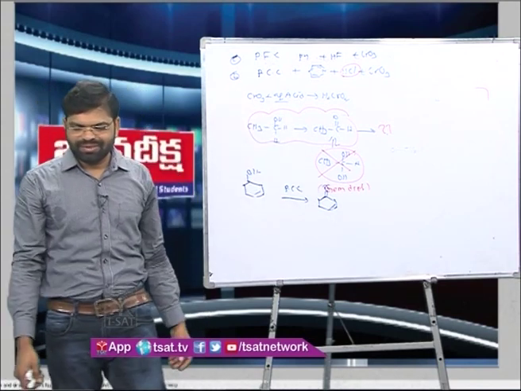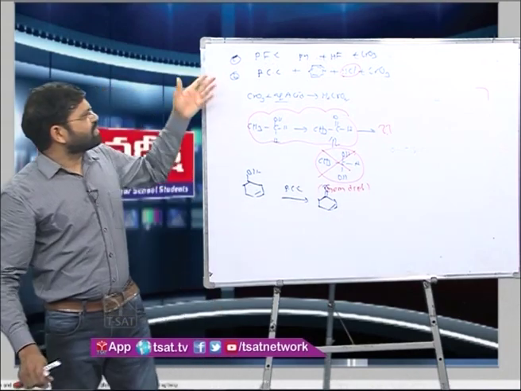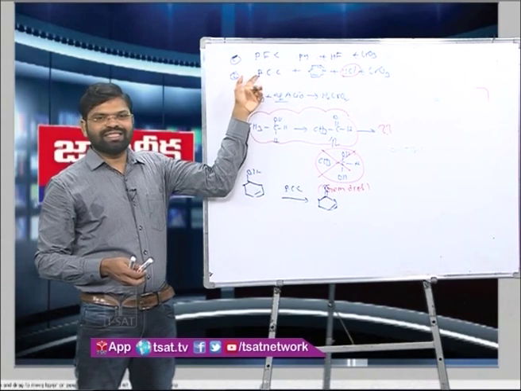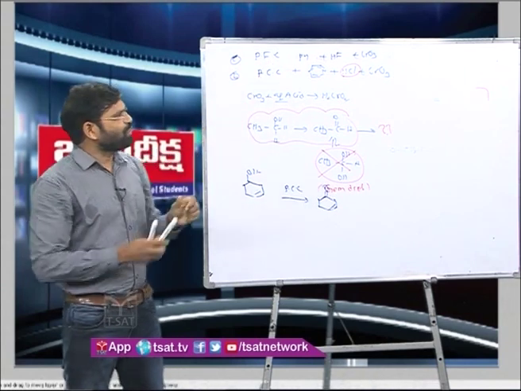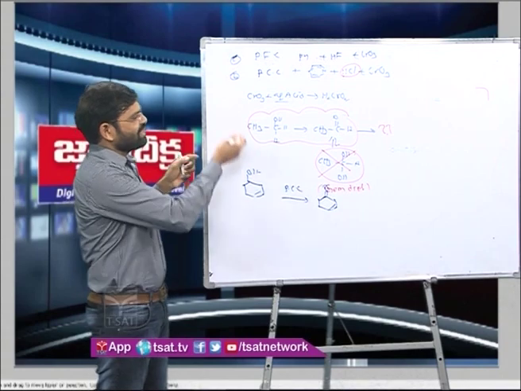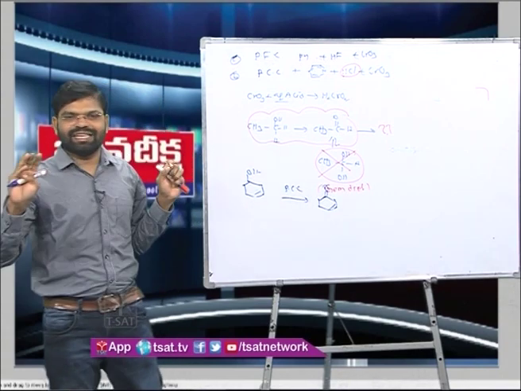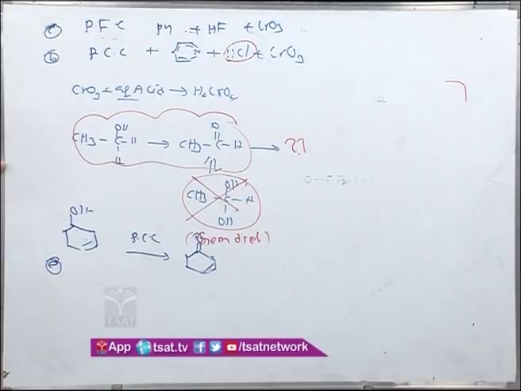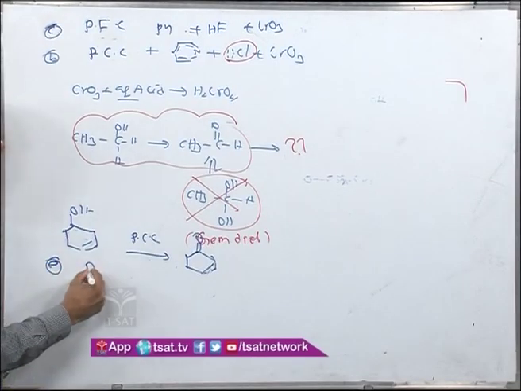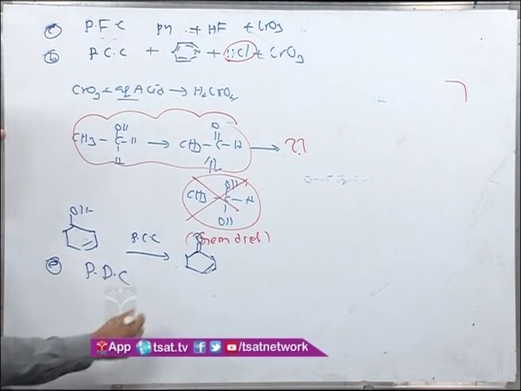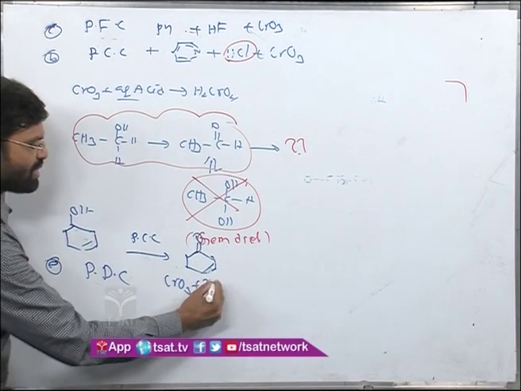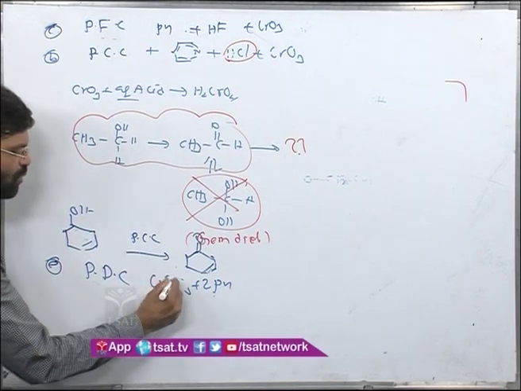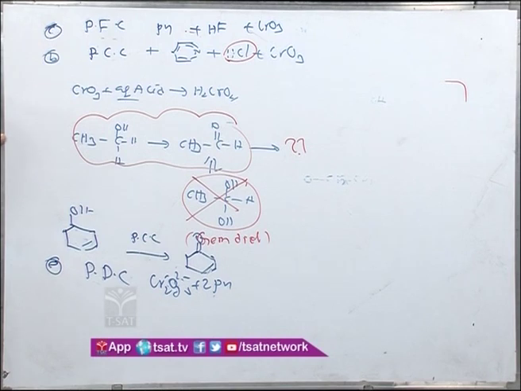So these are some of the modifications to this reagent, and for all the other chromium based reagents whatever you pick, generally we try to avoid the water content. If you are taking another one, let us say PDC, that is chromium with 2 moles of pyridine, dichromate Cr2O7 and 2 moles of pyridine.